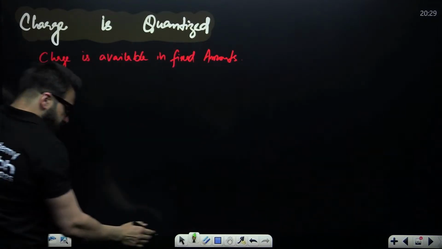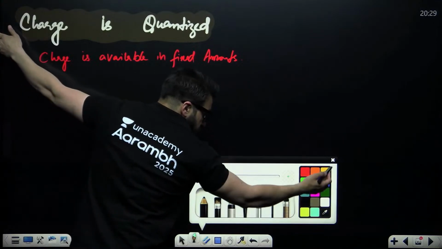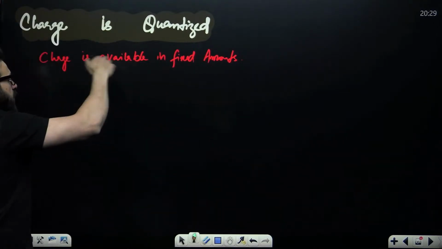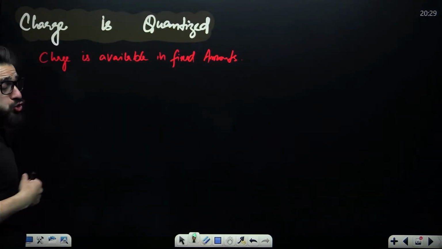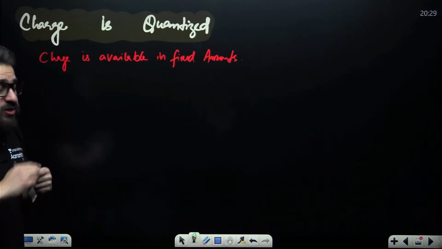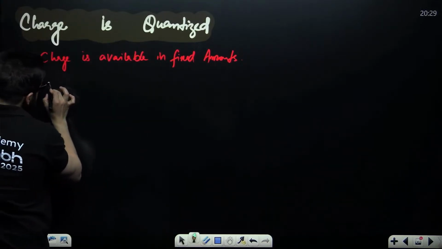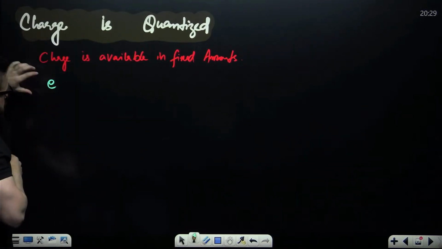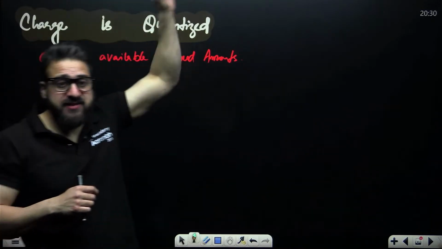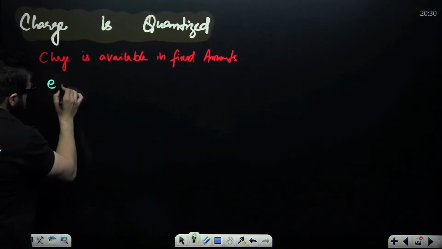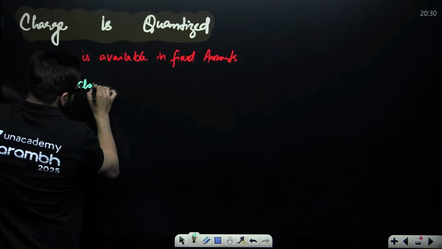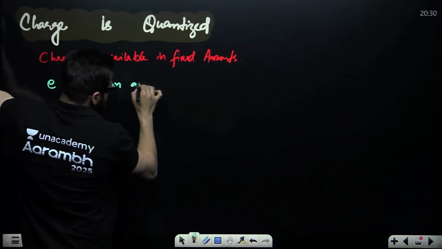Now, my dear friends, listen to me very carefully. What is the smallest charge that is available in this world? We say, sir, the smallest charge is the charge on an electron, e.